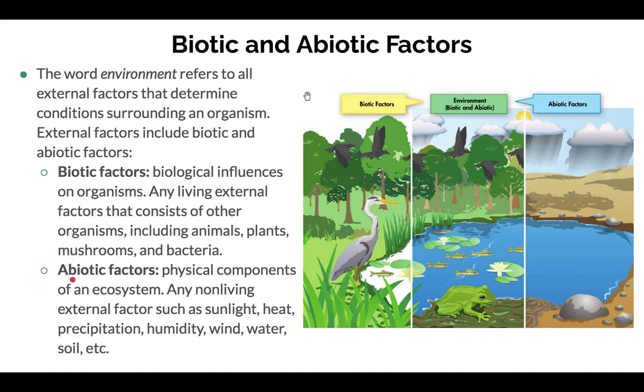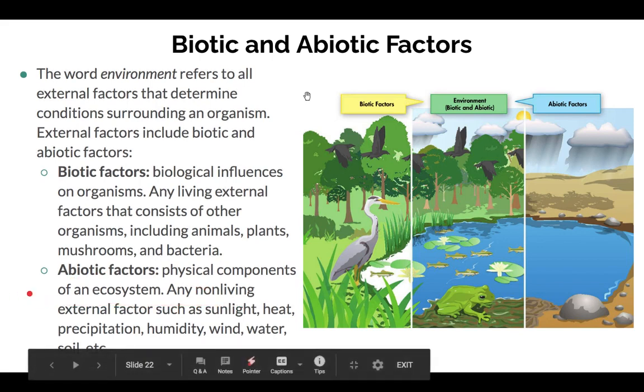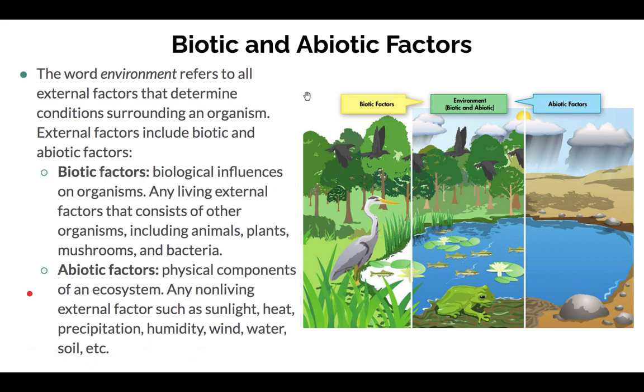Abiotic, physical components. That is any non-living external factors such as sunlight, heat, precipitation, and so on and so forth. So abiotic are non-living external factors. Biotic are living external factors.